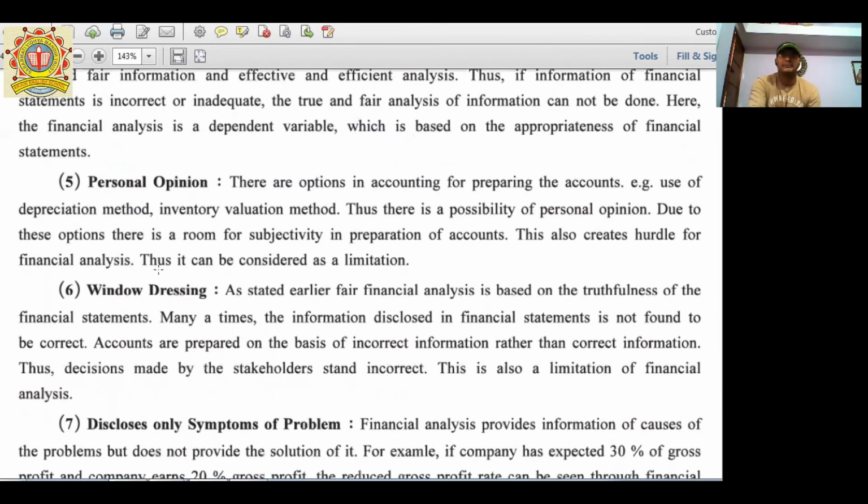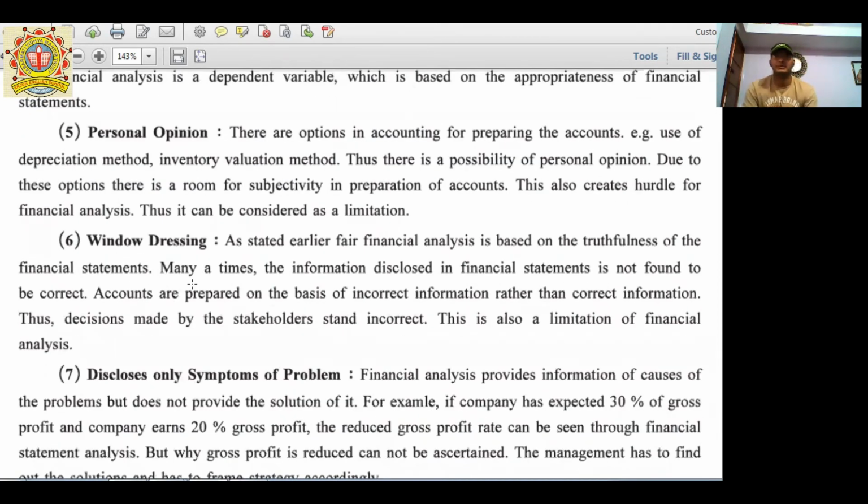Next point, personal opinion. That depends on the management, and if management takes a wrong decision, like on the depreciation method or inventory valuation method. In depreciation there are mainly two methods, SLM and WDV. In inventory valuation there are mainly two methods, FIFO and LIFO. If I am using a wrong method, this may affect the company at the time of preparation and presentation of financial statements.